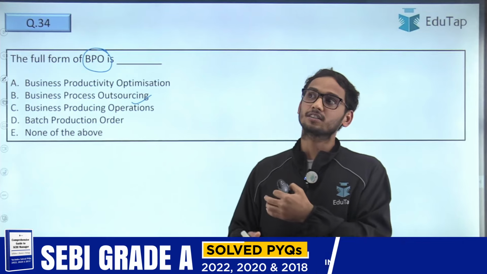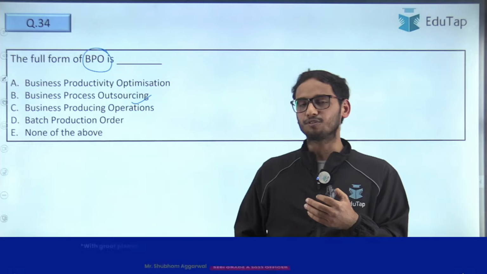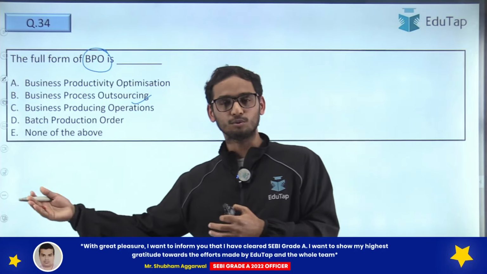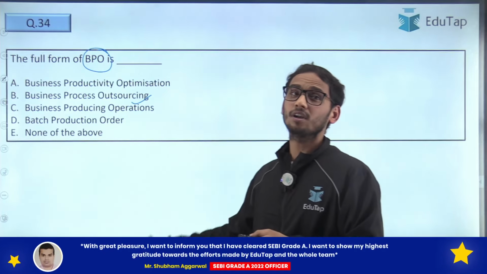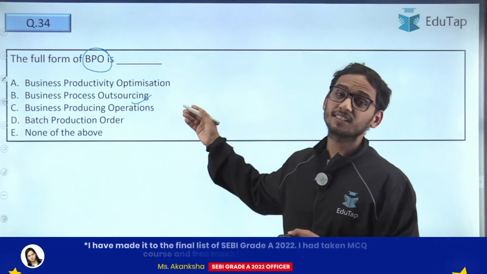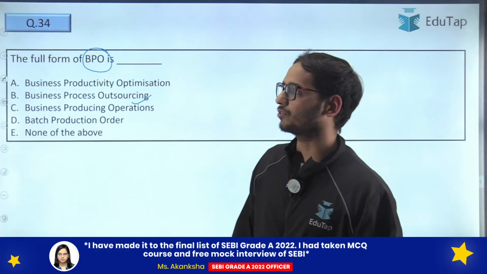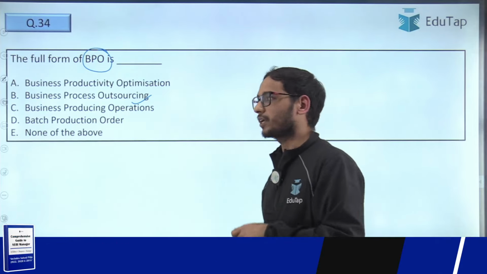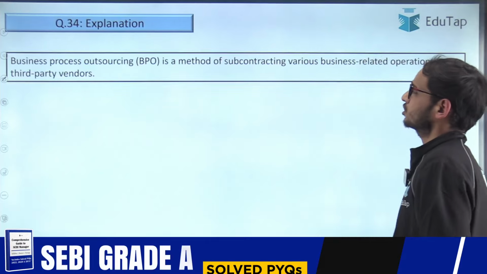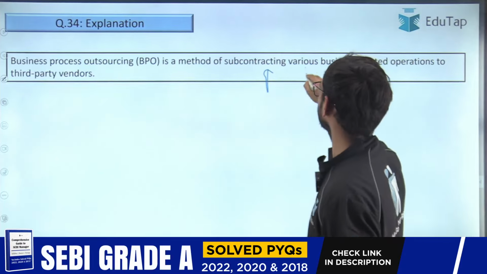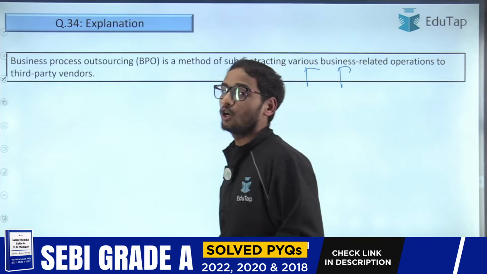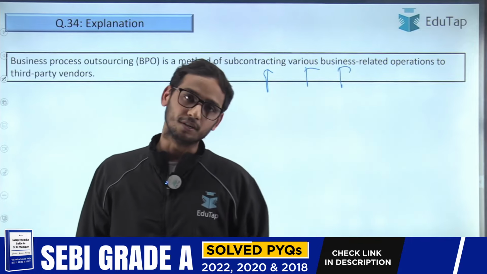It can ask a subcontractor to create a website for us, and we are going to pay that third-party vendor. That's what we call business process outsourcing. So I have given you a layman example. It is very huge in terms of actual execution, right? So business process outsourcing is a method of subcontracting various business-related operations to third-party vendors.